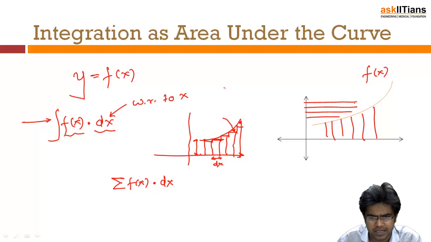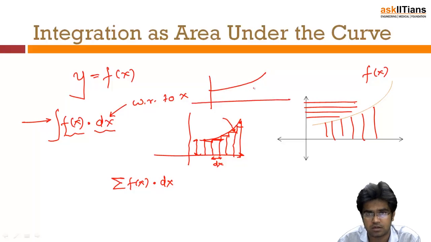In order to remove this error, I say, okay, wait, let's reduce the width. If the width is reduced, these small portions will be negligible, very small. But still, although it's small, there is an error.